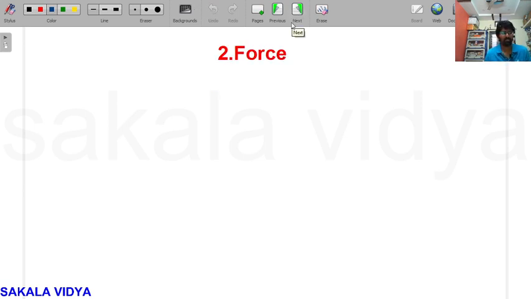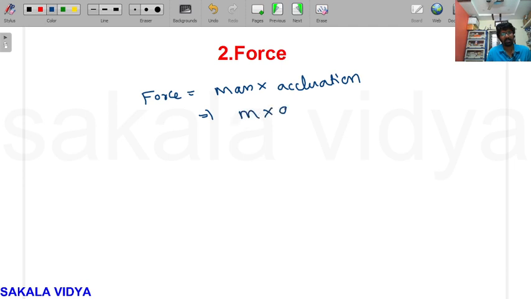Second question, force. Force is equal to mass into acceleration, which means m into a. What are the units for mass? Kg. What are the units for acceleration? Meter per second square.